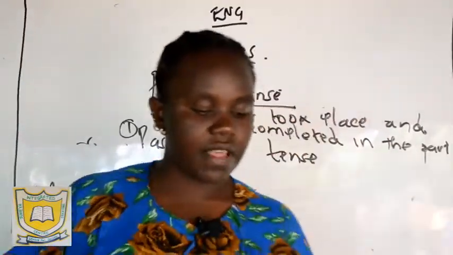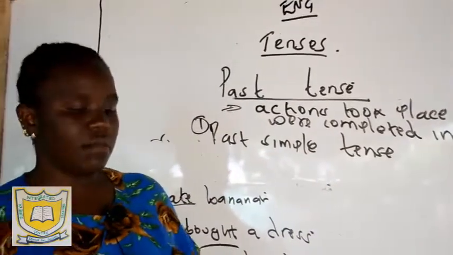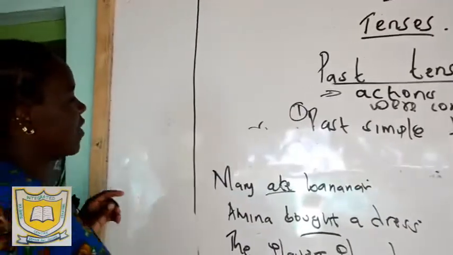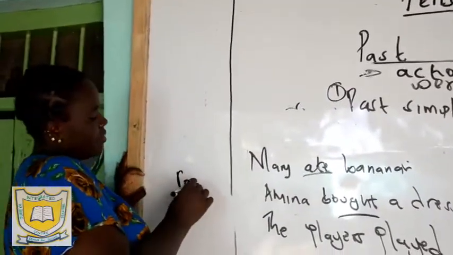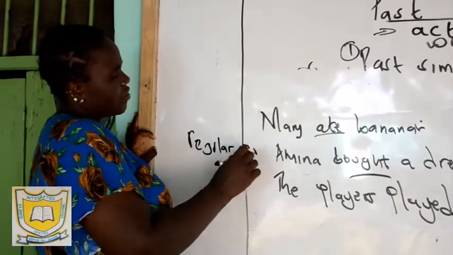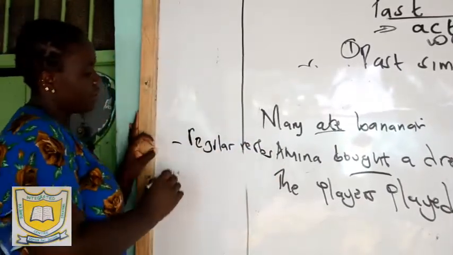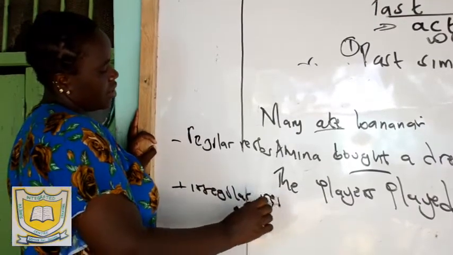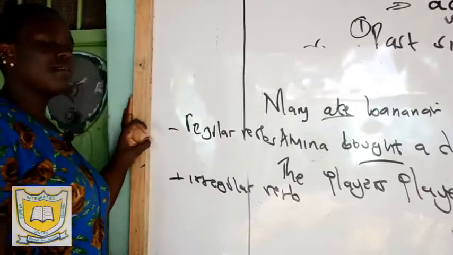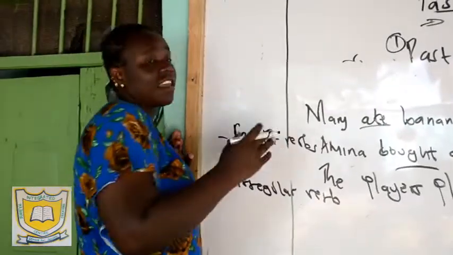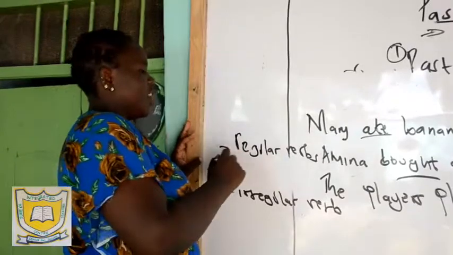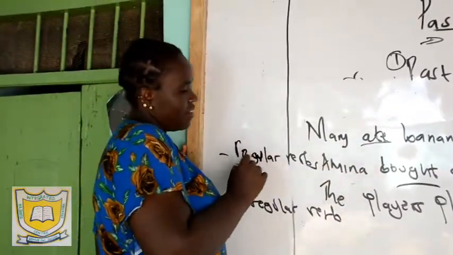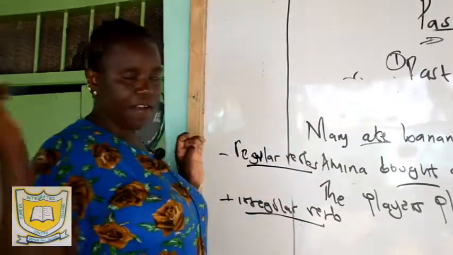Now we come to the past simple tense. How do we form the past tenses of verbs? First, we have what we call regular verbs. I've talked about this. And then we have what we call irregular verbs. When I was talking about how to form the past tense, not the past tense as a tense, I talked about regular verbs, and then irregular verbs.